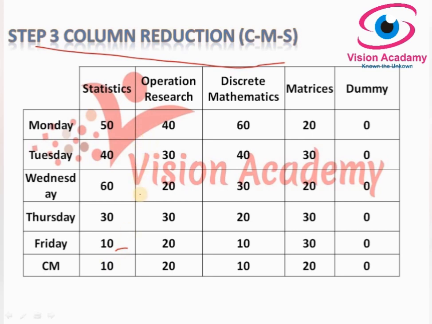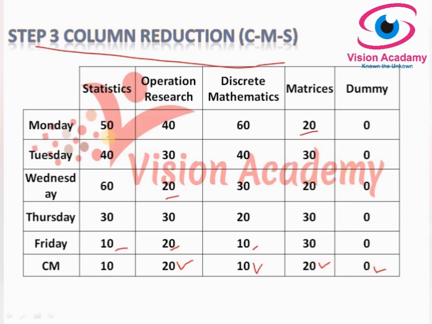In the operation research column, the minimum is 20; two 20s are there, and we have taken 20. In discrete mathematics, 10 is the minimum. In matrices, two 20s are there, so 20 is the minimum. In the dummy column, 0 is the minimum.